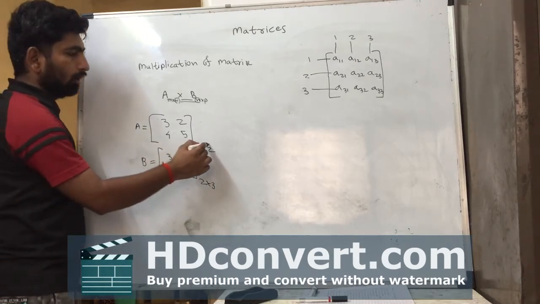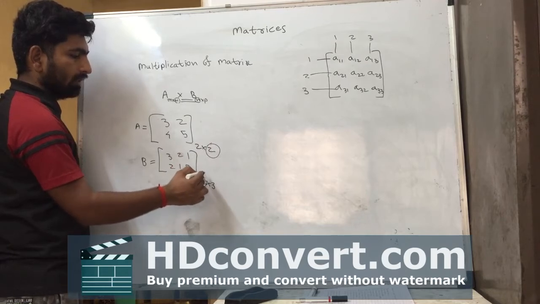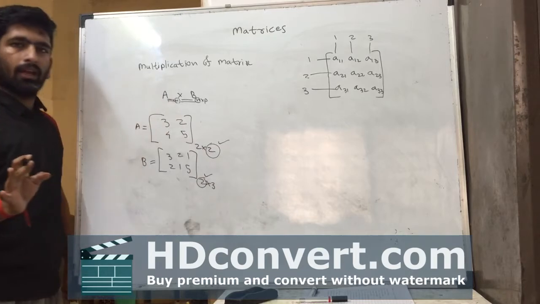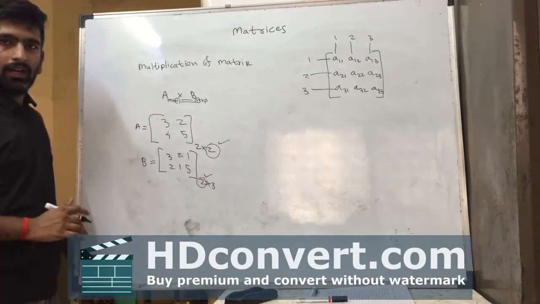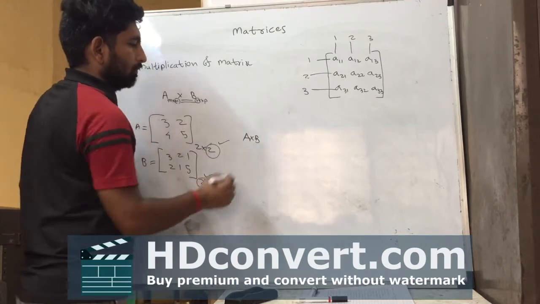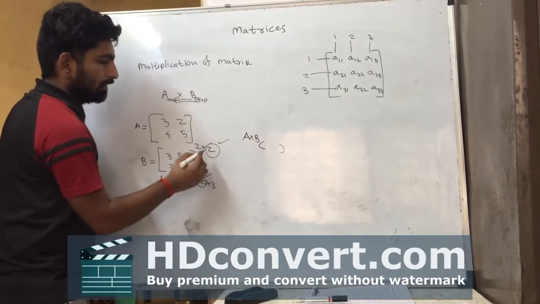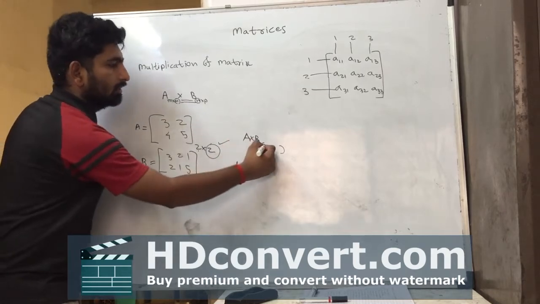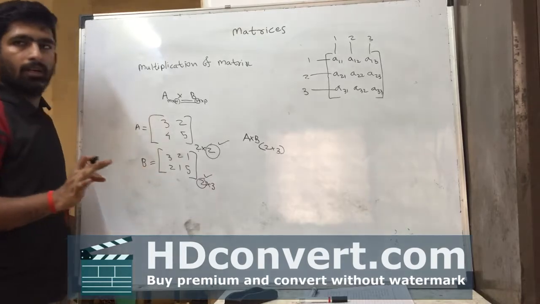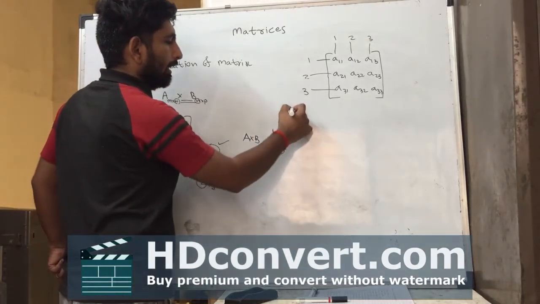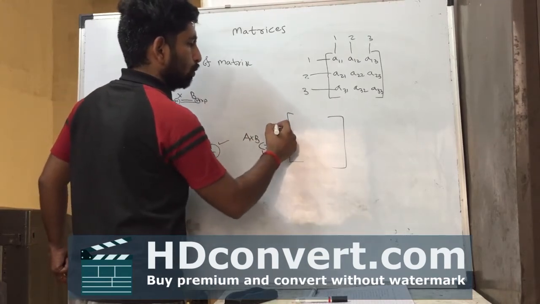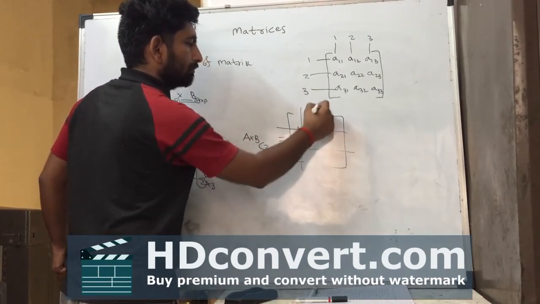The number of columns in the first matrix and the number of rows in the second matrix are equal, so we can multiply both matrices, and the answer of A into B is of arrangement 2 by 3. The rows of the first matrix and the columns of the second matrix give the final arrangement of your A into B, and we can represent it as 2 rows and 3 columns.